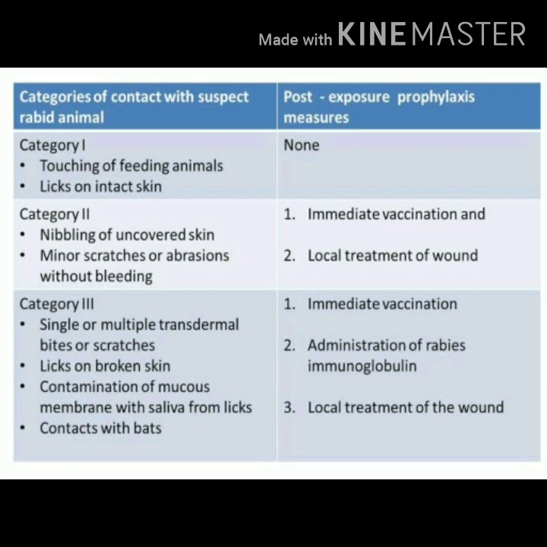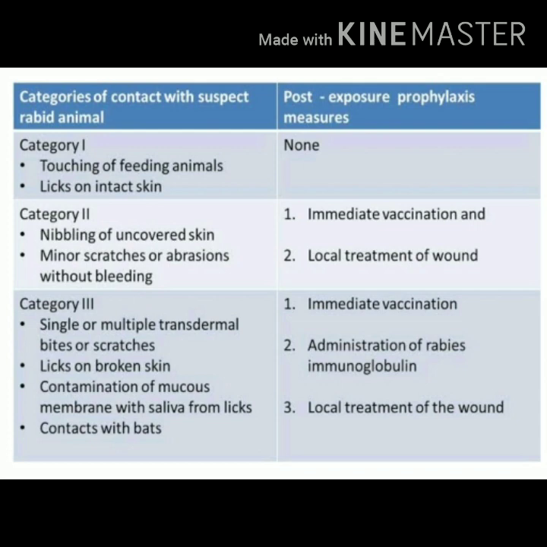What should be your advice for category 3 patients? Two points are the same, that is local treatment of the wound and rabies vaccination. But in addition, for category 3 patients, you will advise administration of rabies immunoglobulin.